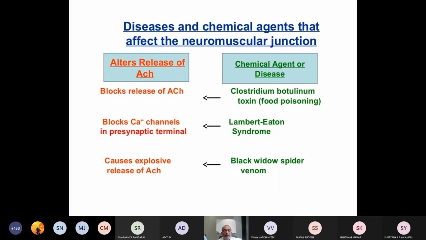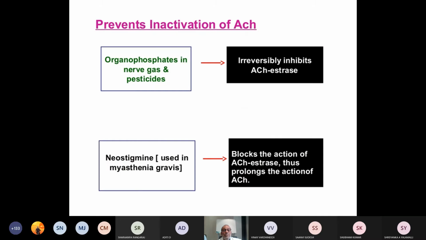So here, Clostridium botulinum blocks the release of acetylcholine. Lambert-Eaton syndrome, which we will discuss later, blocks calcium channels present in the prejunctional terminal. Black widow spider venom causes explosive release of acetylcholine.